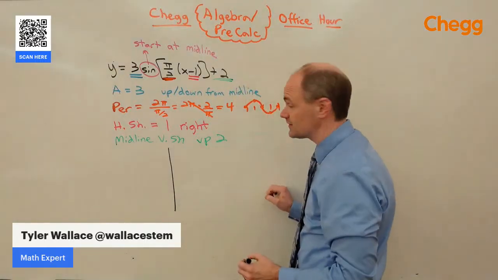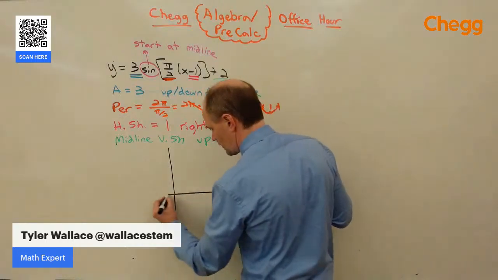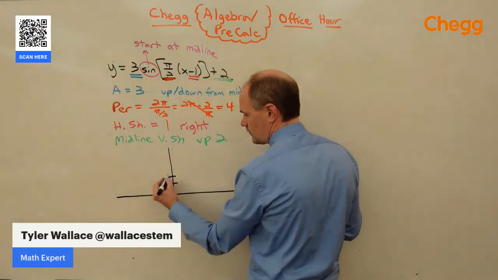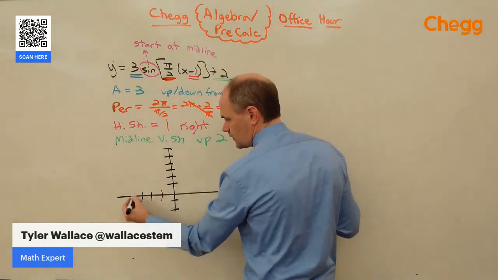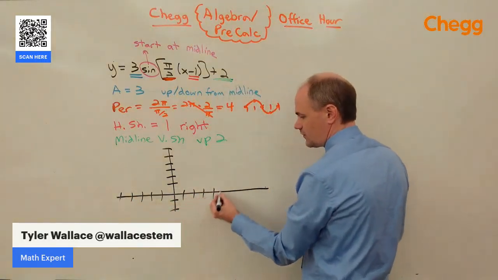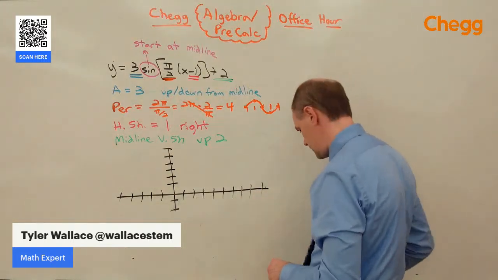Okay, here's our axis. We're going to eventually go up 2, so let's start a little bit lower than one would expect. And 1, 2, 3, 4, 5 that way. 1, 2, 3, 4, 5, 6, 7, 8, 9 that way. That gives us plenty of space.